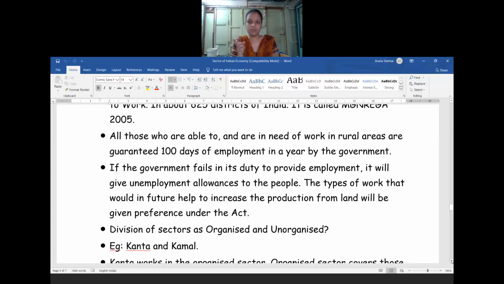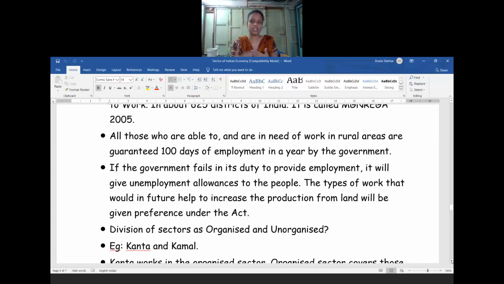If they are getting 1,000 rupees, then half of that, nearly 500 rupees, they will give for their survival, per day. So till the unemployment situation lasts, the allowance will be paid to the people. Work that helps increase production from the land will be given preference under this act, so that people get employment opportunities, and if they face any difficult situation, this kind of allowance will be helpful for them.